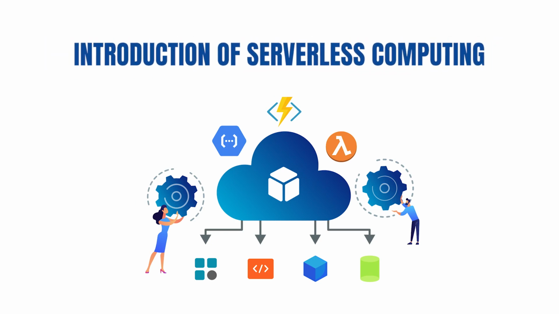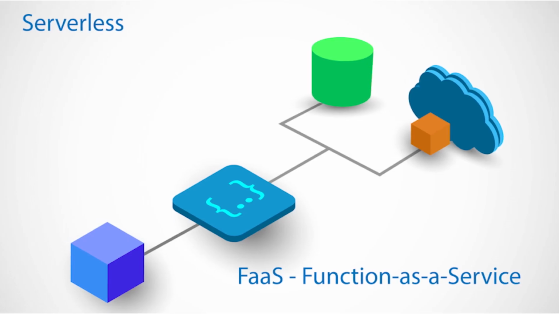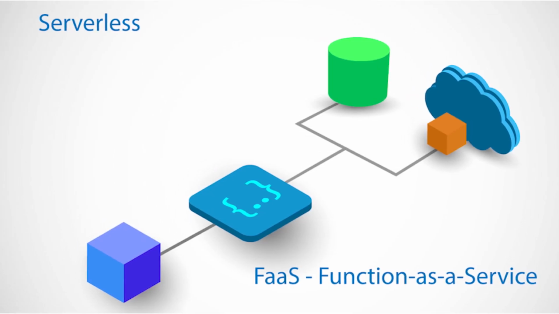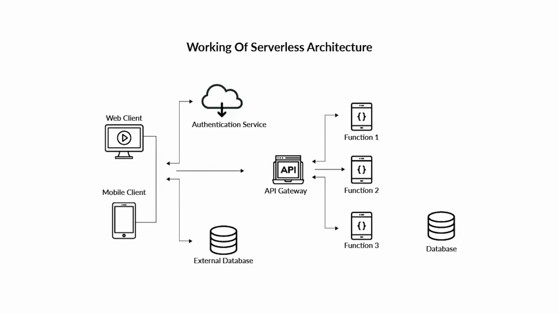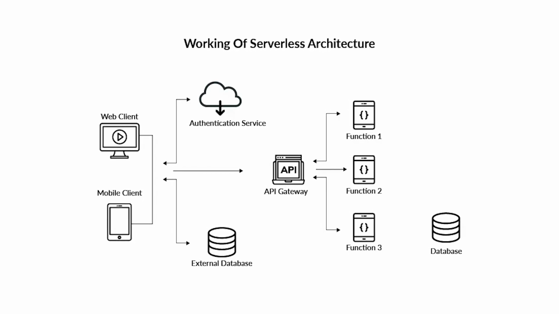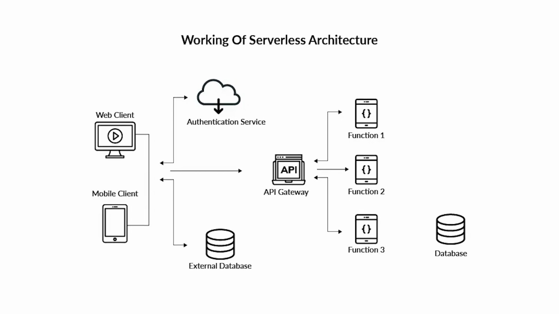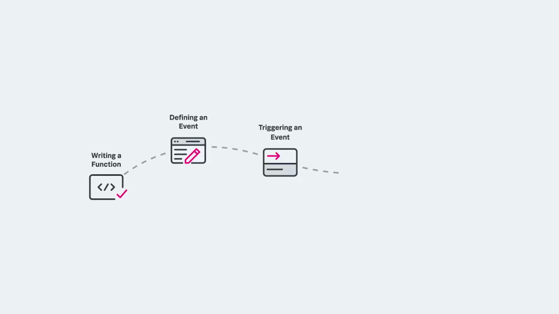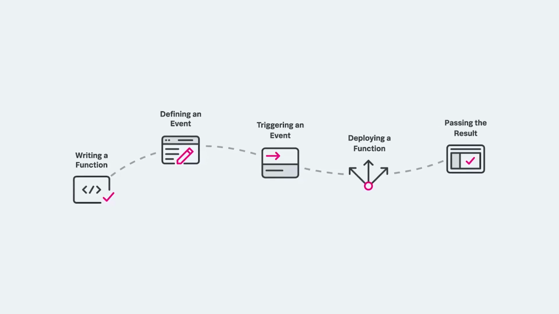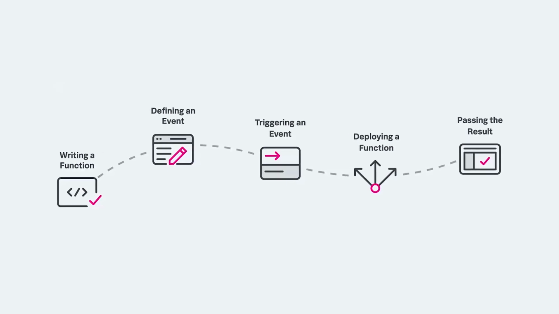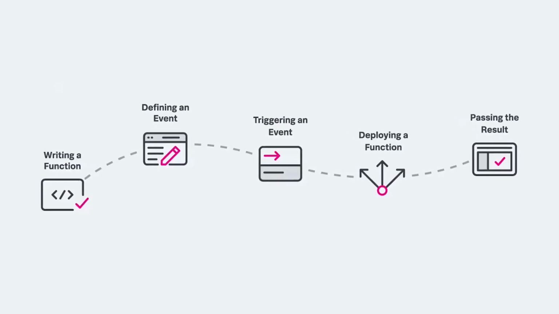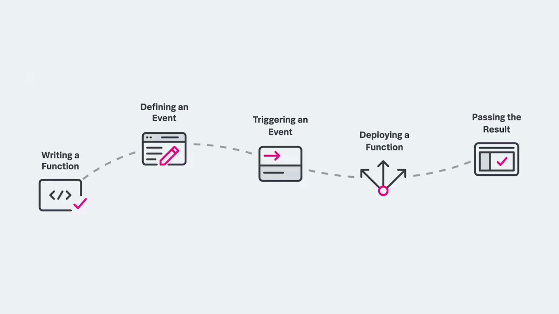Introducing serverless computing. Serverless architecture, often referred to as function as a service, FaaS, allows developers to build and run applications without dealing with the intricacies of server management. In this model, functions are the fundamental units of execution, triggered by events. This abstraction of infrastructure complexities is the cornerstone of serverless computing.